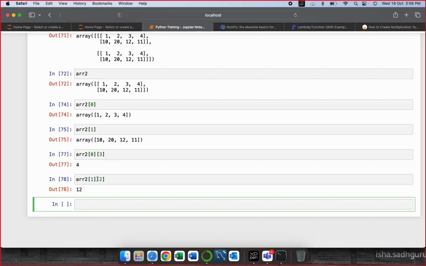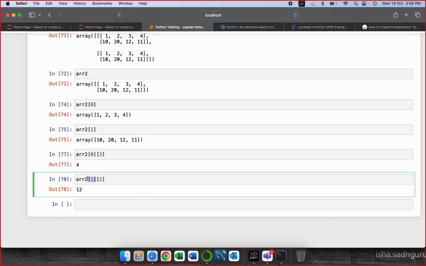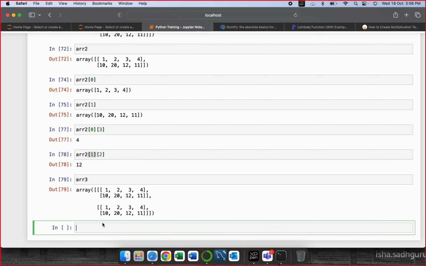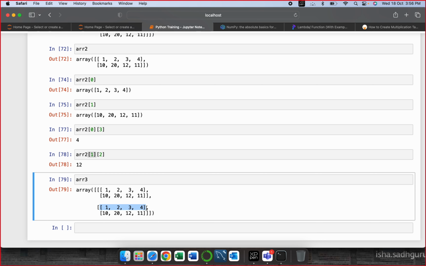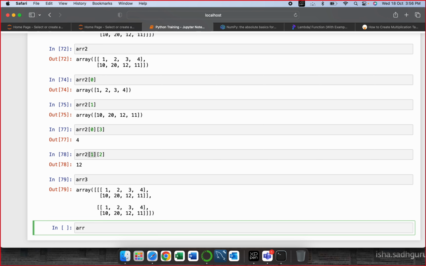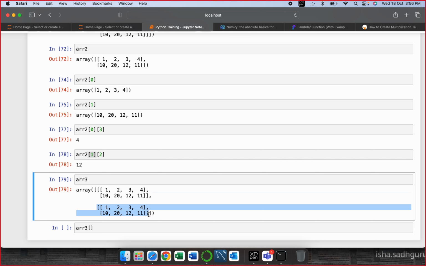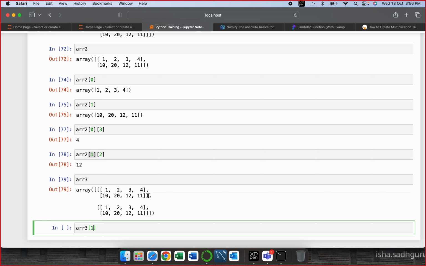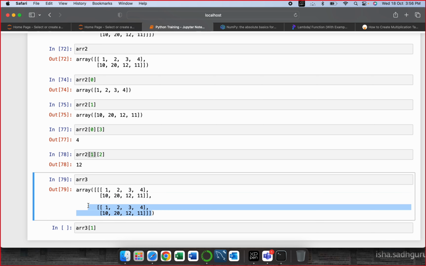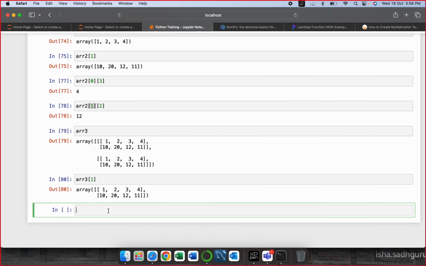So the first index that I pass is the index of the array, every 1D array. So let's say we have ARR3. Let's say I want to access this element. Now this entire thing is the first index. This entire thing is the second index. So when I put 1 over here, because this will be 0 and this will be 1, I'll get 1, 2, 3, 4, 10, 11, 12, this one.